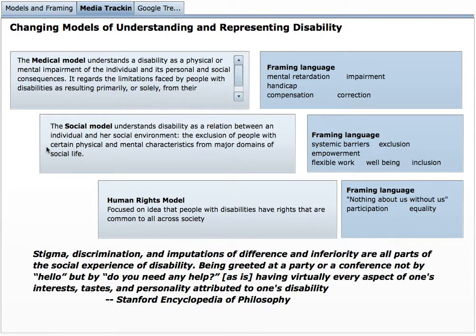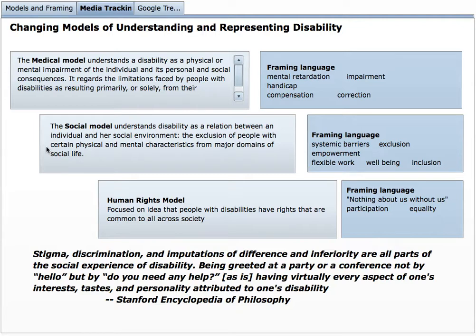And the more recent model, and where we're at today, is really that human rights model, with the idea that people with disabilities have rights that are common to all across society. And it's really about redefining the way that we treat people with disabilities as citizens that have rights that are fully equal and can participate in our society.